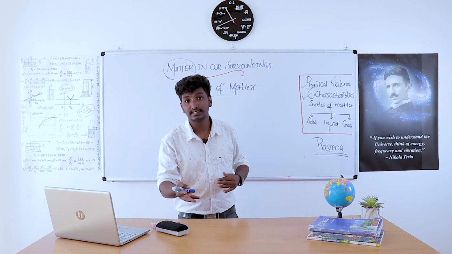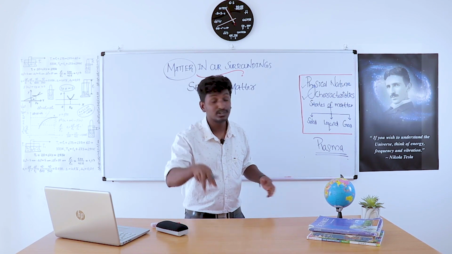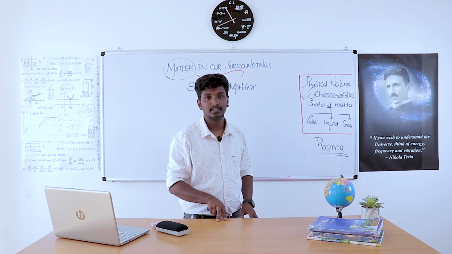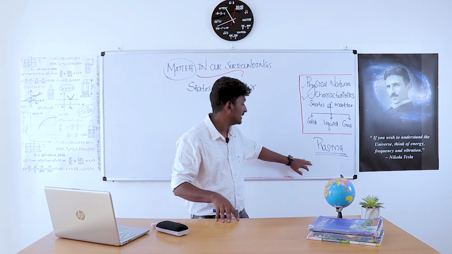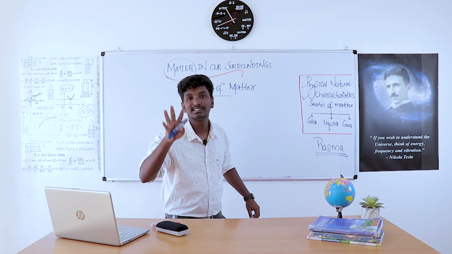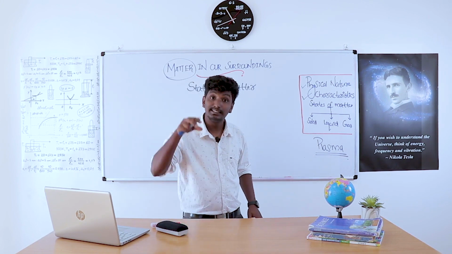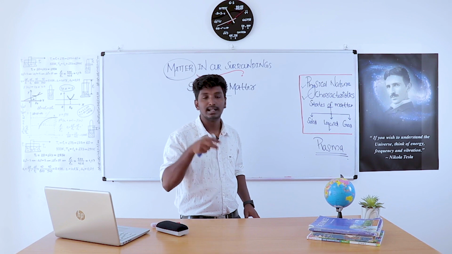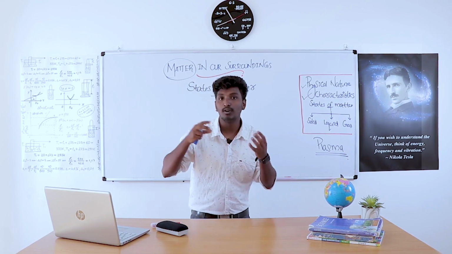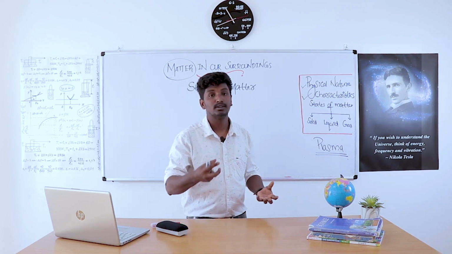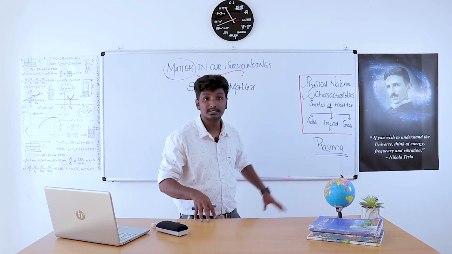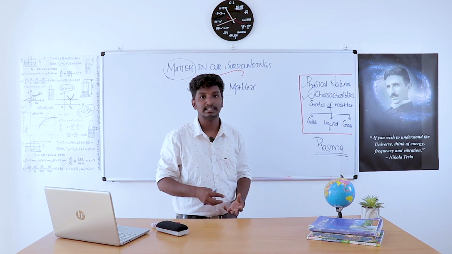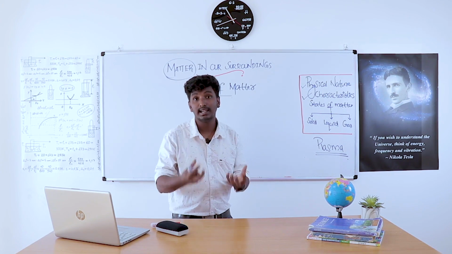In higher classes you study the fourth state called plasma. Now don't give that importance to plasma. It's in the molten state. Like when a volcano erupts, the liquid coming out of the volcano is in the plasma state, in the molten, burning state.